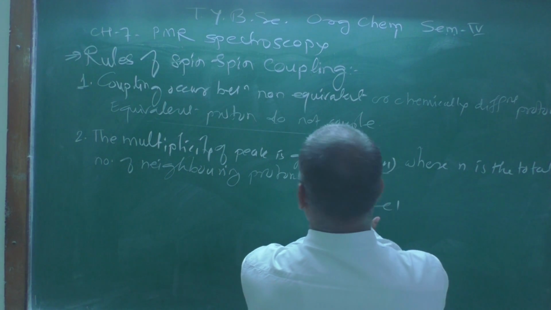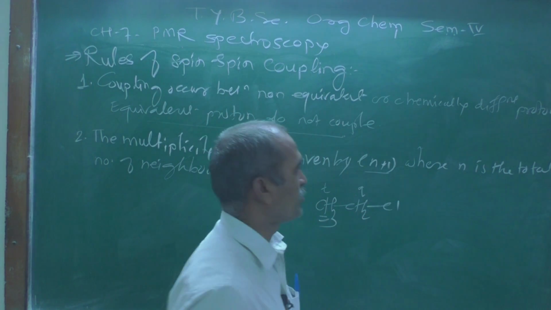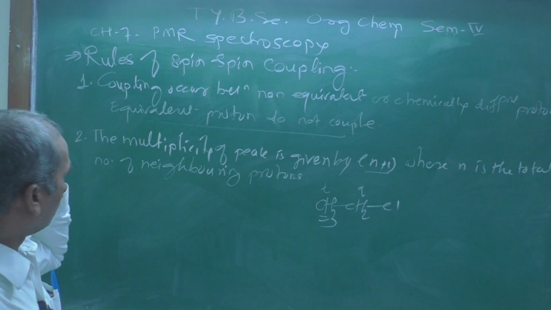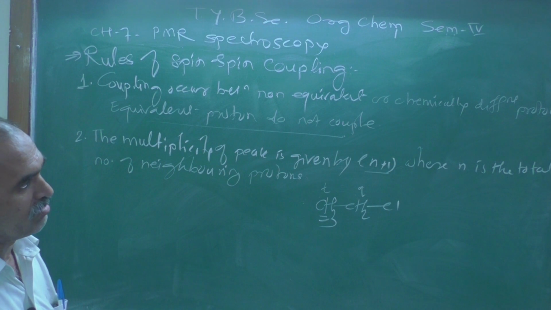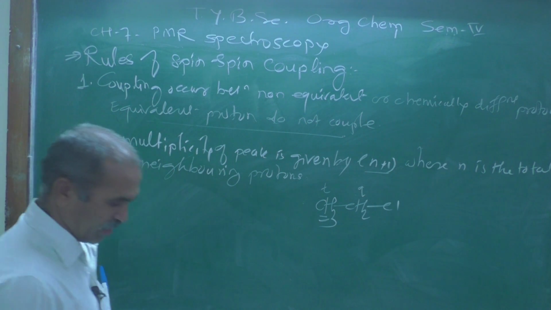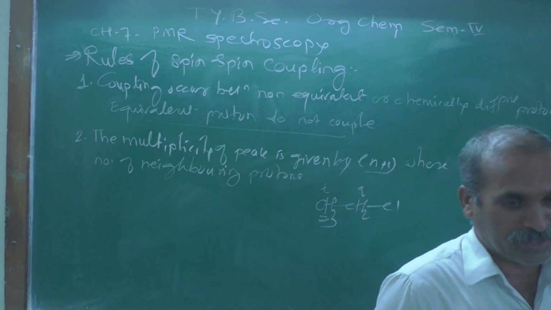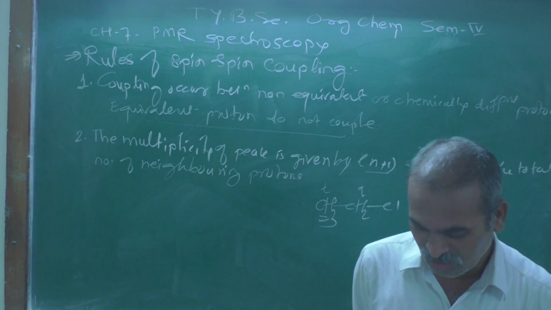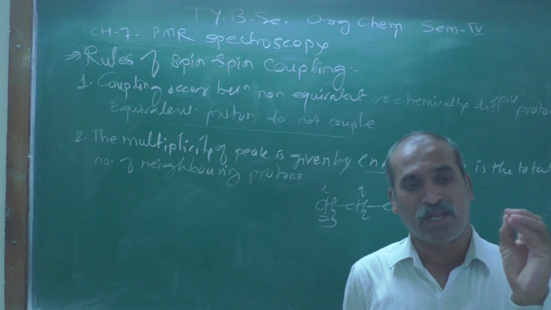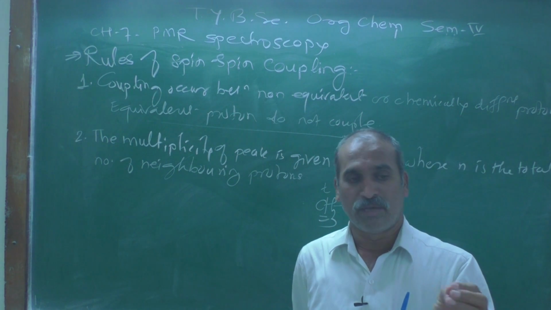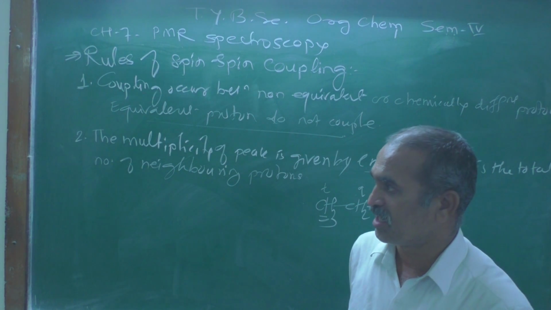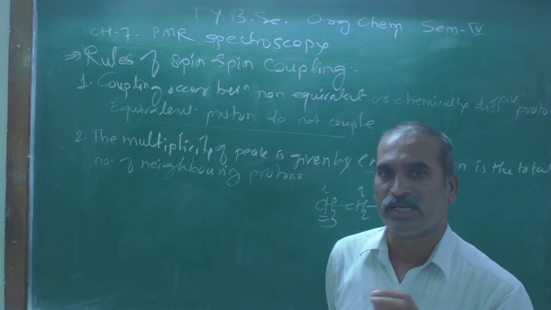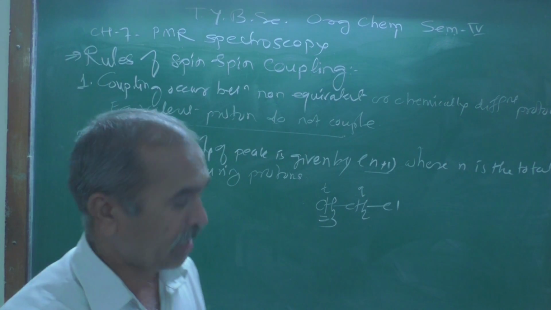The peak multiplicity should be a quartet, represented by the letter Q. This multiplicity of the peak is very useful in elucidating the structure of the molecule, because it directly provides the total number of neighboring protons present, and from that we can easily determine the structure of the organic compound.